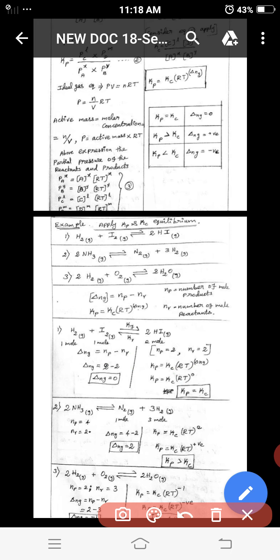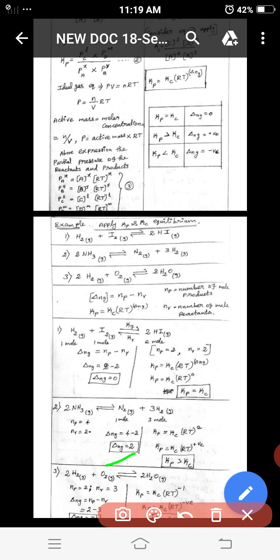Now let's discuss the second equation: ammonia decomposes into nitrogen and hydrogen molecules. Here the reactant part is 2 moles. The product part is nitrogen 1 mole and hydrogen 3 moles, so the total number of product is 4 moles. Number of product minus reactant is 4 minus 2, so the delta Ng value is positive 2.